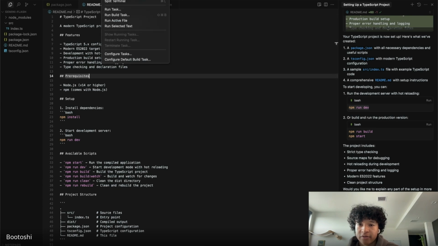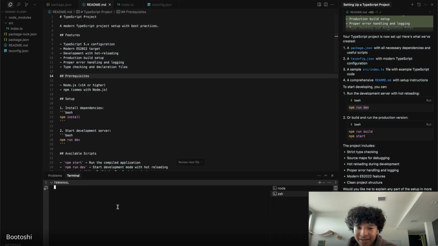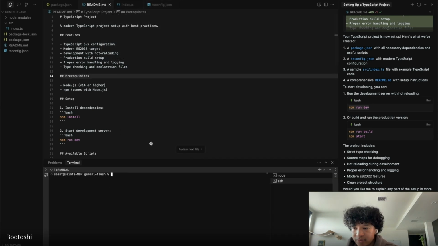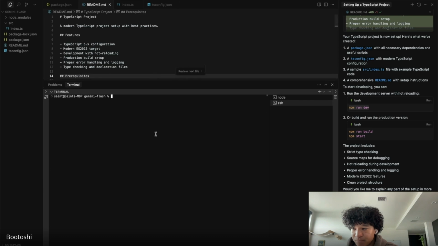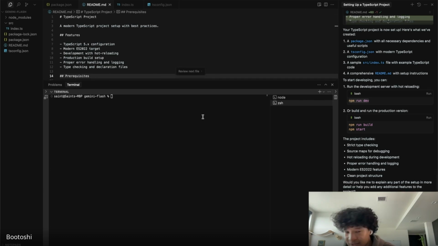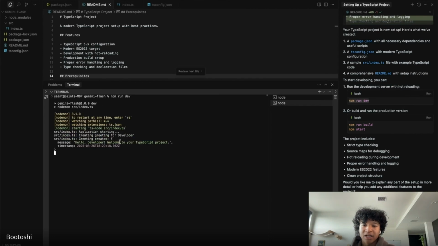You can click on Terminal at the top, click New Terminal, and it opens this terminal window at the bottom right here. So I'm going to copy npm run dev, and we can see that this basic code base that the Cursor coding agent made for me is built in.